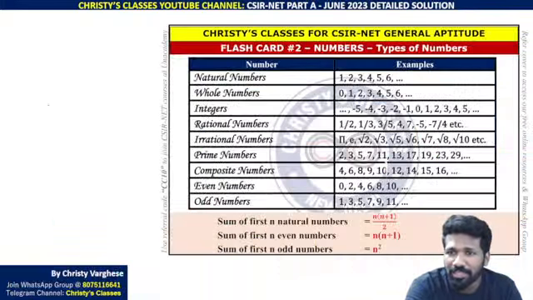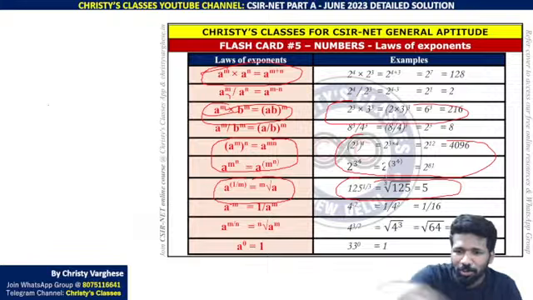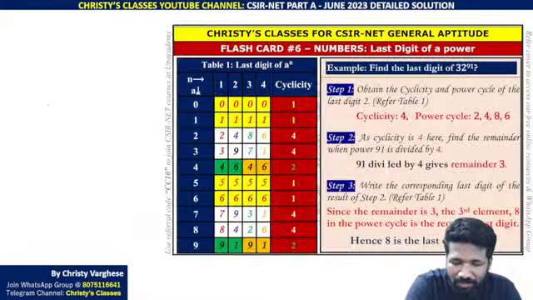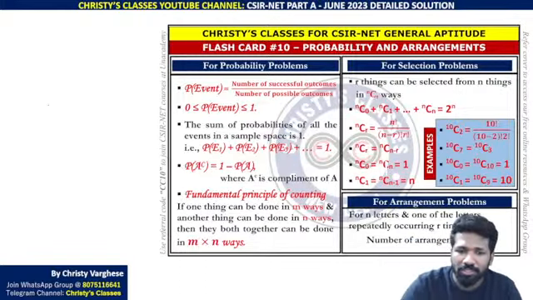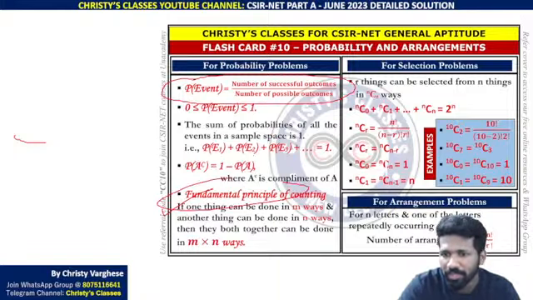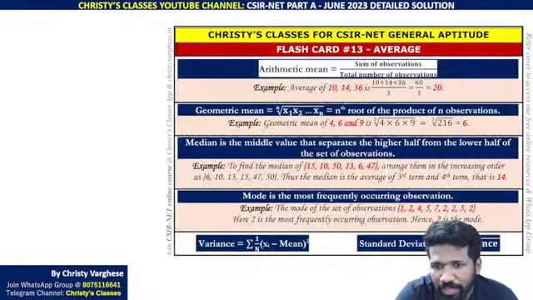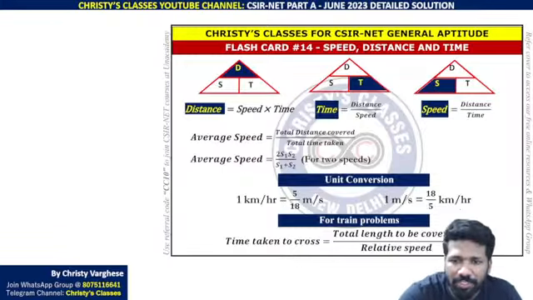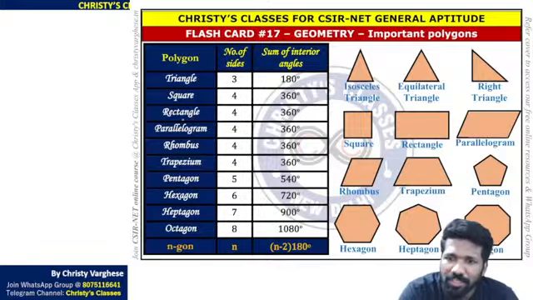So these flashcards, as I told, many of the things from the flashcards came directly. Laws of exponents, two questions came this time. And probability, permutation combination, and fundamental principle of counting based questions were also two. A question using the basic definition of probability and the fundamental principle of counting was also needed. And this anagram idea was actually used in that question. And yes, there was also a speed distance time formula question. So most of the things in these flashcards were needed.